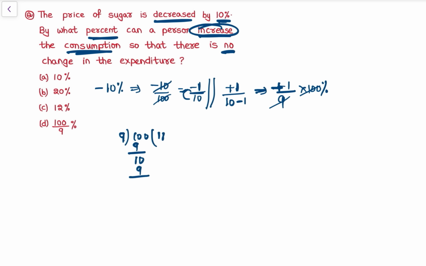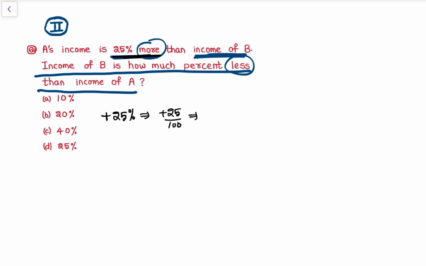See, A's income is 25% more, that is plus 25%. That is plus 25 by 100, that is 1 by 4. Plus 1 by 4. Now income of B is how much percentage less than income of A?